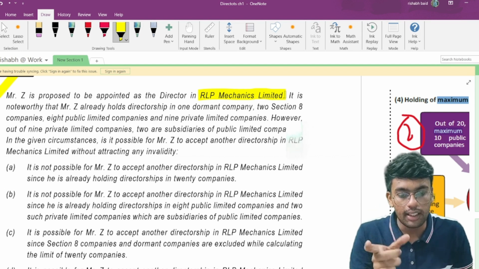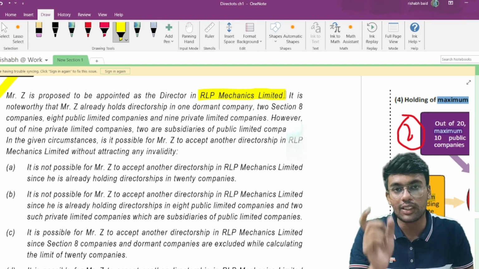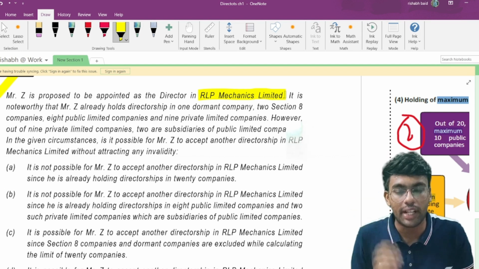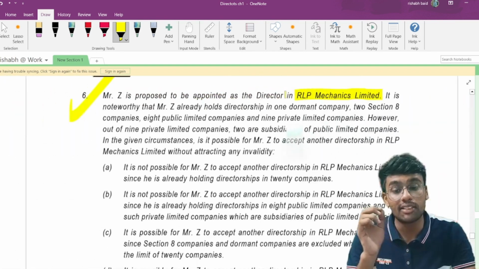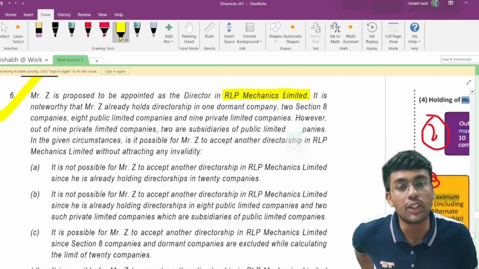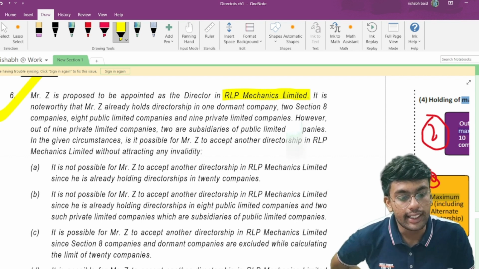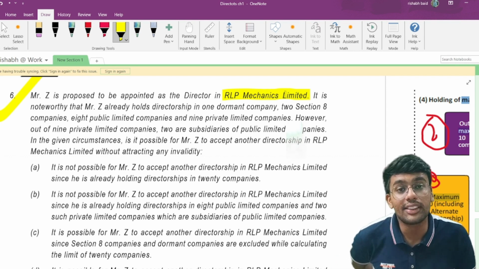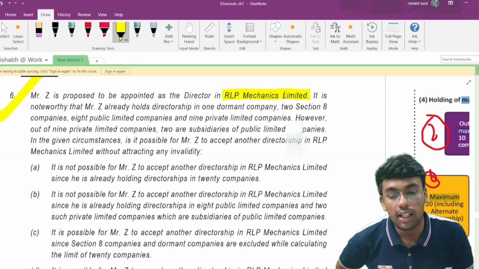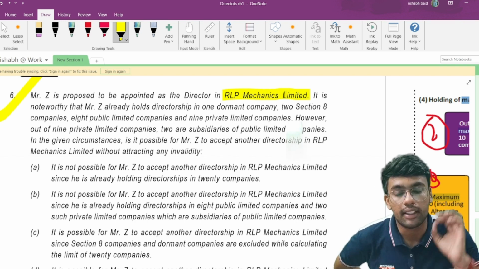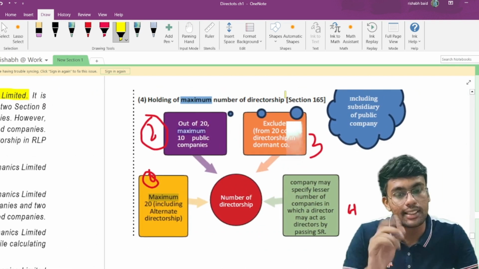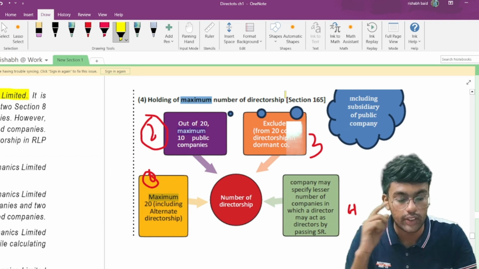So if you remember, there is a provision in the Companies Act in your chapter number 1 which talks about the maximum number of directorship. Section number is 165. Section 165 talks about the maximum number of directorship in case of a company. So totally 20 are already there. But you remember there are certain companies which are excluded from the definition of maximum limit. So what are those companies? Let us discuss the provision first, and then we will move on to the question.